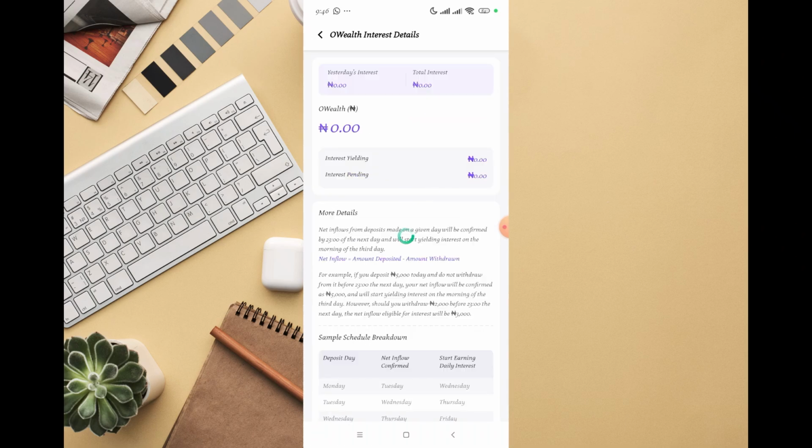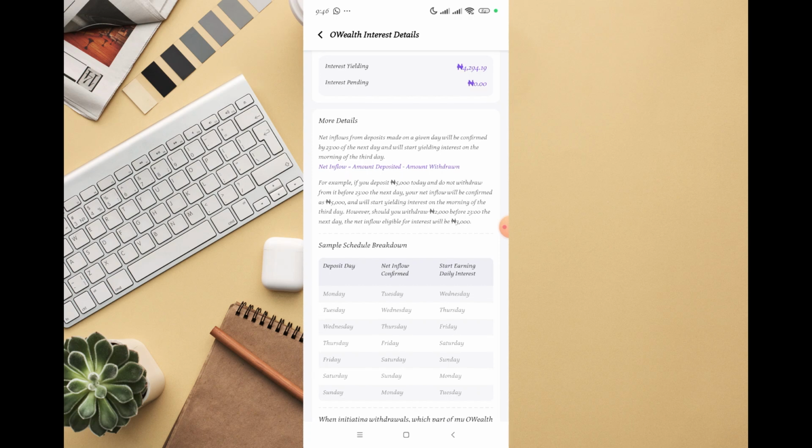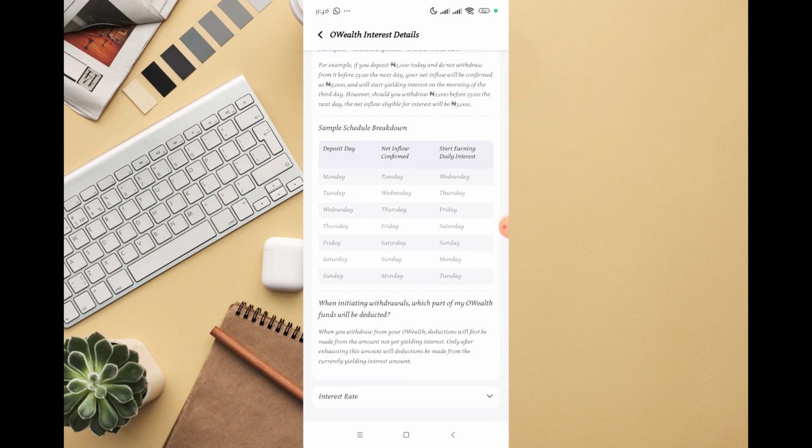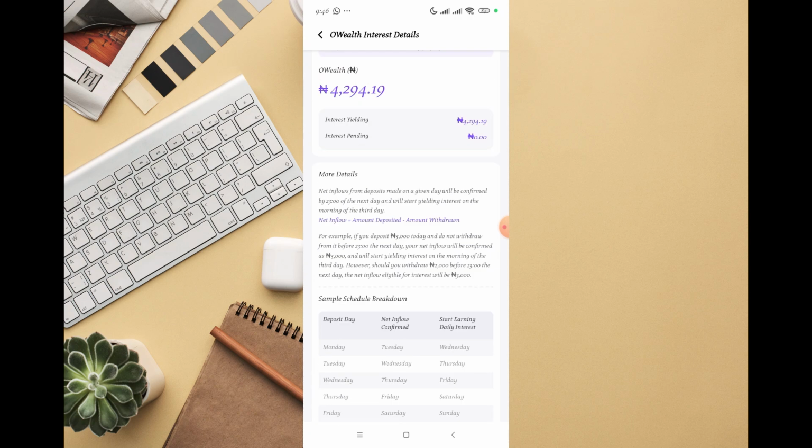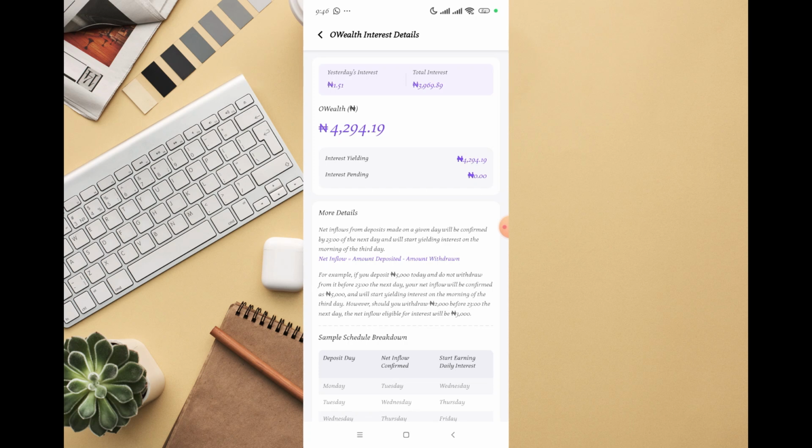So let me walk you through some features. You can see the list right here, but there is something I want you to see. For example, if you deposit 5,000 today and do not withdraw from it before 11 p.m. the next day, your net inflow will be confirmed as 5,000 and will start yielding interest on the morning of the third day.